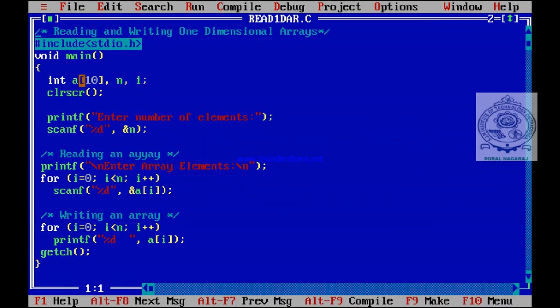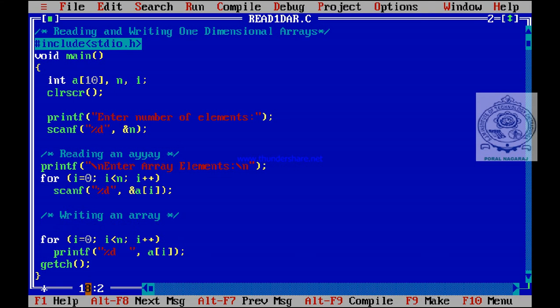You observe here how many elements are reserved during declaration. How many locations are reserved? 10 locations. But we are using 4 or 5, something like that. See here, instead of just using printf to print array elements, we can use one more printf statement. Printf in a new line, "the given array is". Go to the next line and display the array. This will be better. See what will be the output.